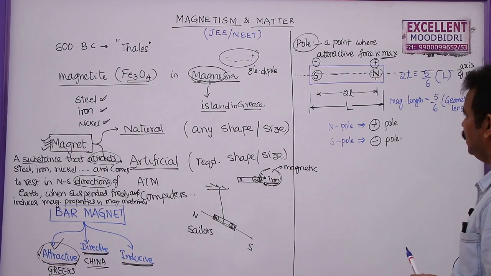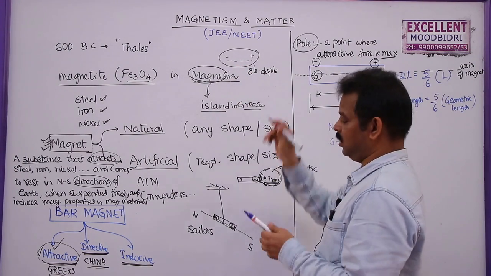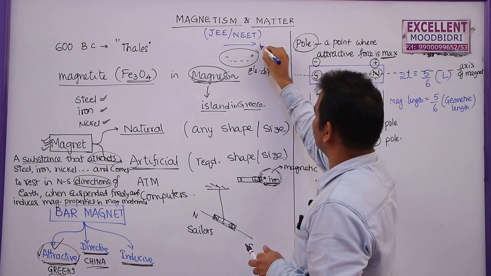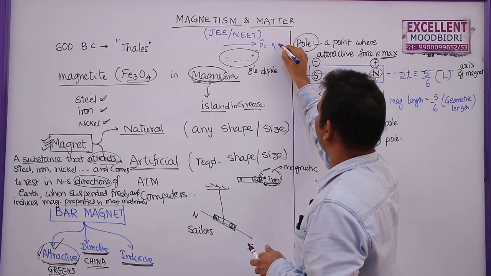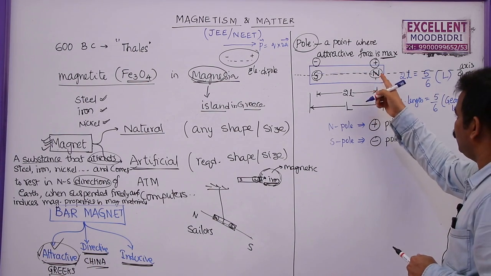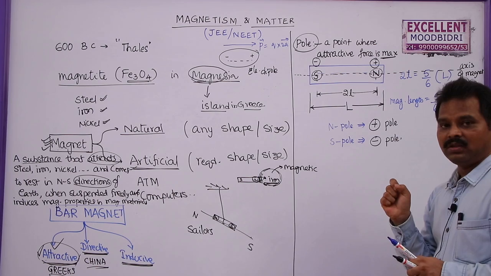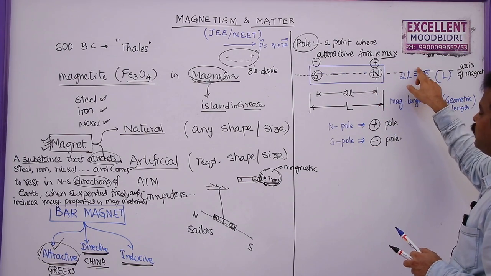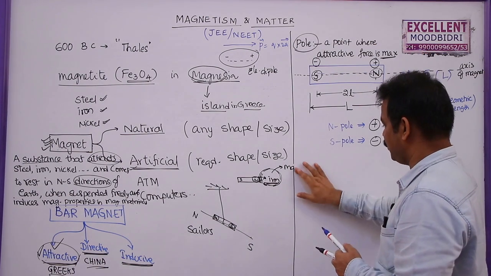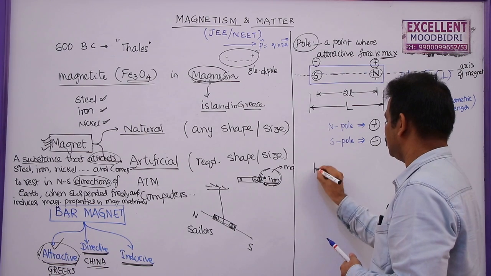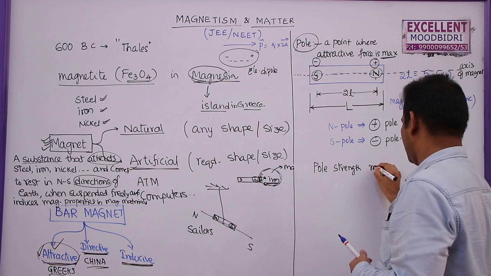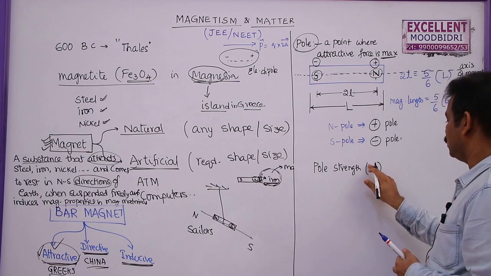In an electric dipole, the dipole moment P acts from negative charge to positive charge. We know this formula, P bar is equal to Q into 2a bar. Here the pole will have some strength. The strength with which a pole attracts another pole of a bar magnet or another magnetic material is known as pole strength. I am going to denote this pole strength with a small m. Don't confuse it with the mass.